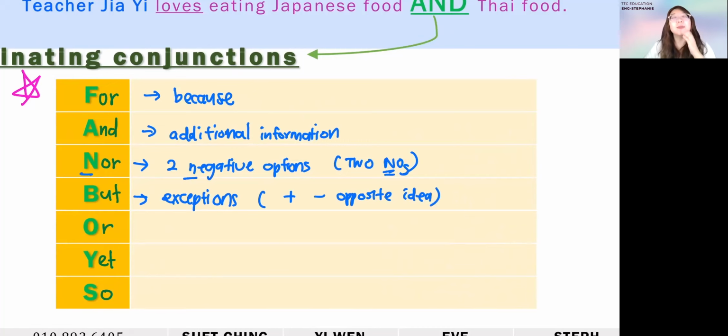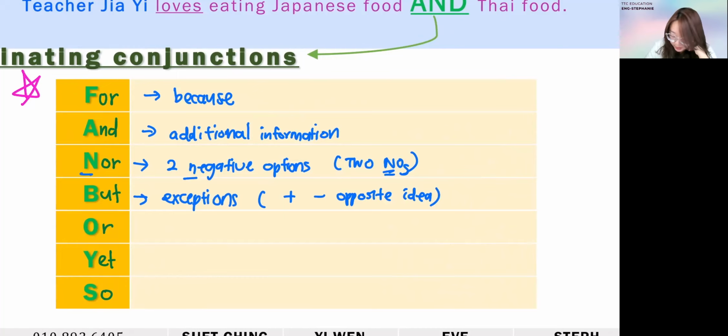Opposite idea. Something like, all right, I'm hungry, but there's nothing that I want to eat. See, I'm hungry. You should eat something, but at the same time, there's nothing that you want to eat, right? You also don't want to eat. So you're hungry, you should eat. It's a positive thing. You don't want to eat anything. There's no food you want to eat. There's negative. So positive, negative, opposite idea, exceptions. All right. It's called. We can use but.